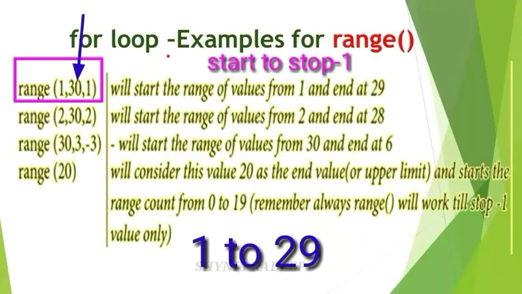This is the stop value, but it does not include this number. You have to subtract the step value from the stop value and take that as the end value. So the list of values is from 1 to 29 with a difference of 1. First you take 1, that is the first iteration. In the next iteration you update by one, so 2, then 3, then 4. You have to write up to 29.